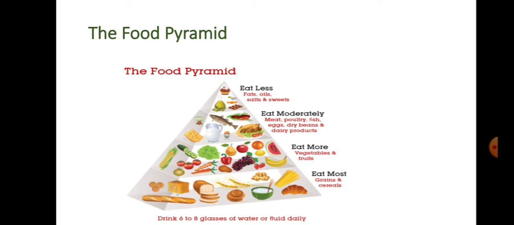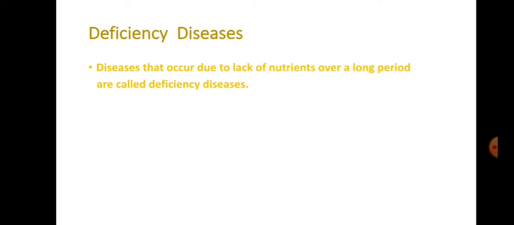Okay, this is the food pyramid. In this way we have to take our food. If we take our food this way, our body will be very healthy. Okay, children, follow these ideas in your home. Okay, the next one, deficiency diseases.